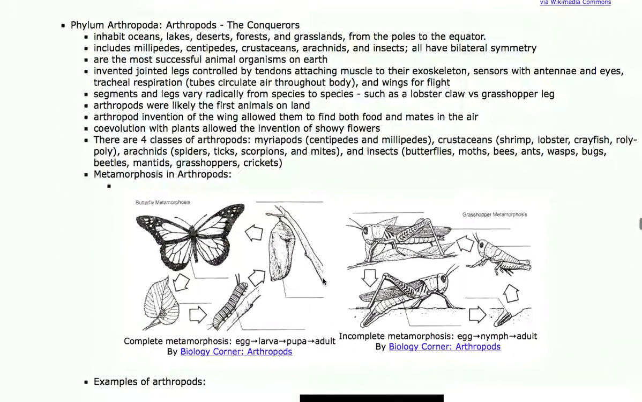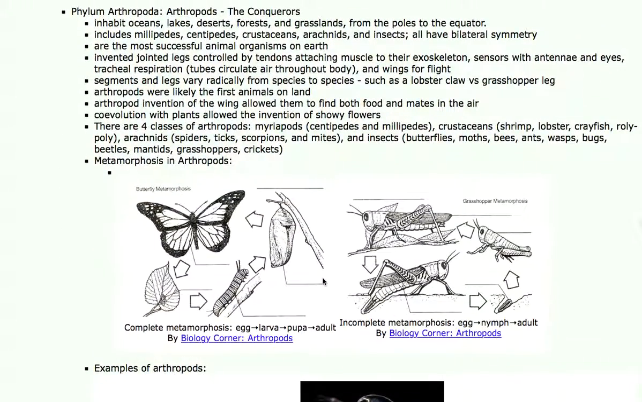Which brings us now to the arthropods, the conquerors. Arthropods rule the world in terms of animal biomass. Now, again, I want to emphasize the prokaryotes really do outnumber and outweigh everything else. But as far as animals are concerned, if you add up all the other animals that are not arthropods and weigh them up and compare them to the arthropods, they don't even get close. The arthropods have the largest biomass of all animals on Earth.